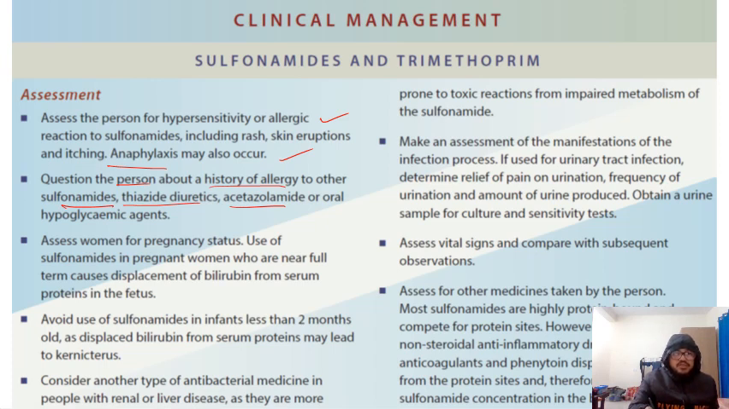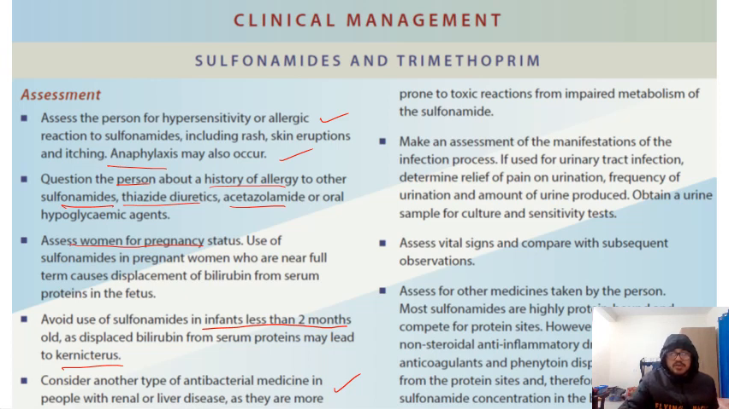You should also see whether the woman is pregnant or not. You should avoid sulfonamides in infants less than 2 months, otherwise it may cause kernicterus. You should also consider another type of antibacterial medicine in people with renal and liver disease, because it may cause kidney problems as it forms crystals.